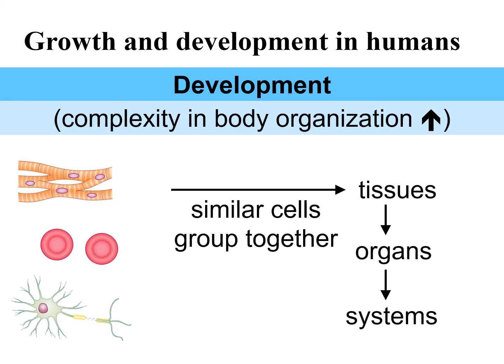When you have different types of cells, you actually increase the complexity of your body organization. When you have the same types of cells grouping together, you form tissues. Different tissues grouping together form organs. Different organs grouping together form systems. Now you are a very complex organism.